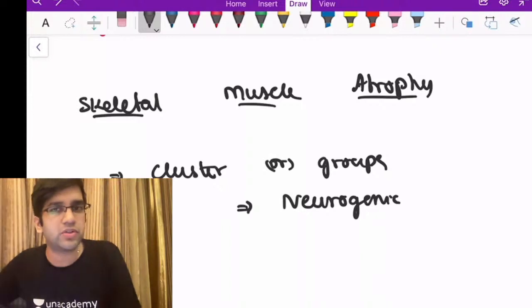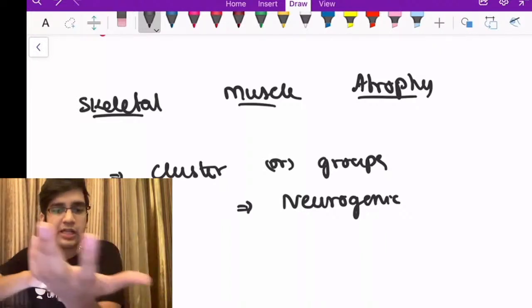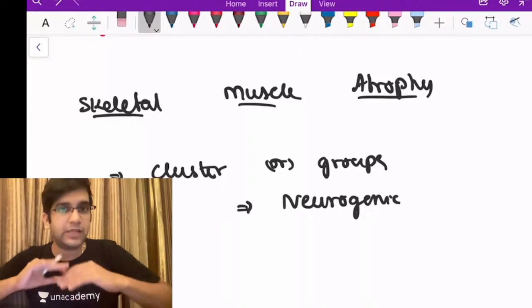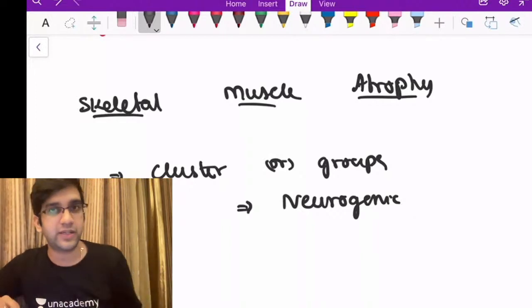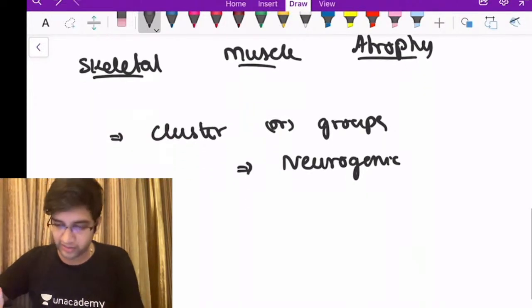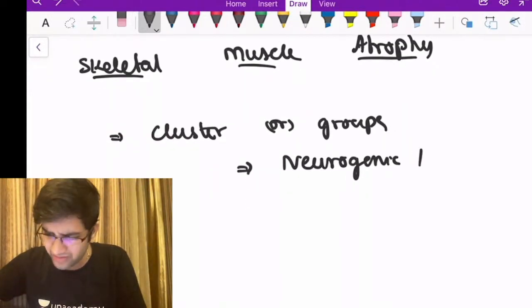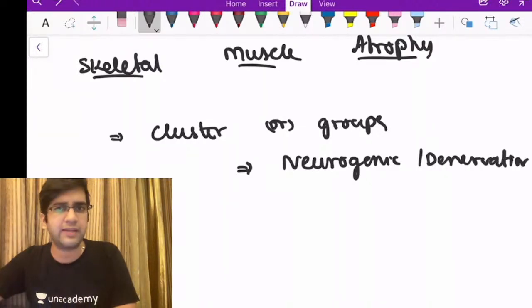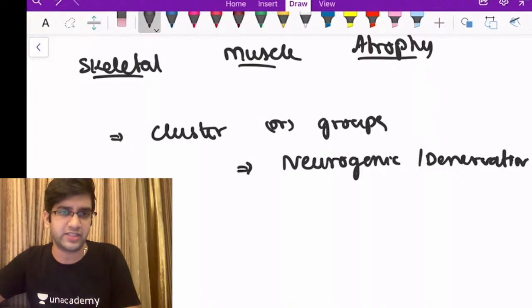It can be a simple denervation, right? You cut an ulnar nerve, injure an ulnar nerve, my hypothenar muscle will undergo atrophy, and that will be cluster atrophy. The entire fiber group undergoes atrophy, right? That's classical for a cluster atrophy in a neurogenic disorder, just a denervation. If I want to keep it simple, I'm just going to call it a denervation atrophy. It is going to look like this, fine.